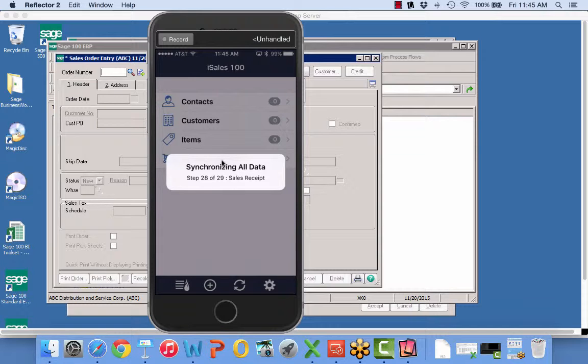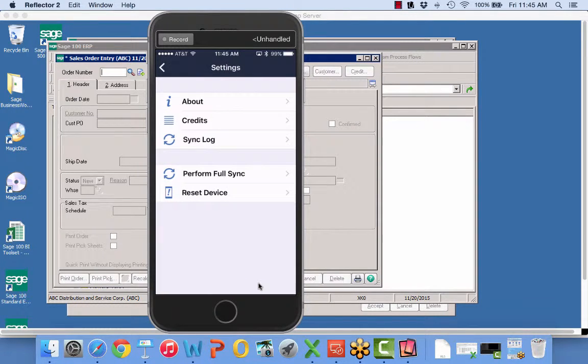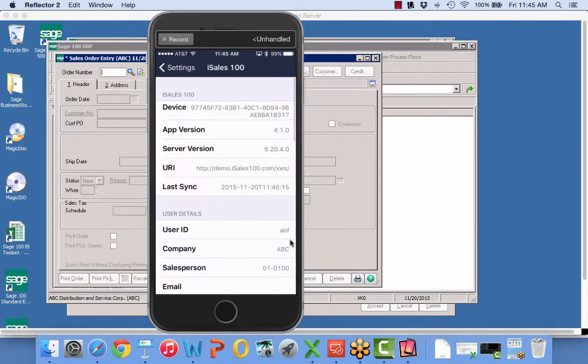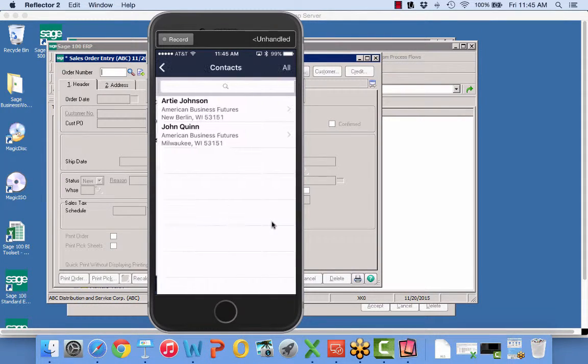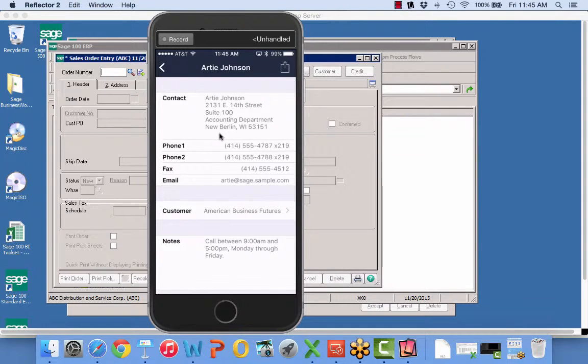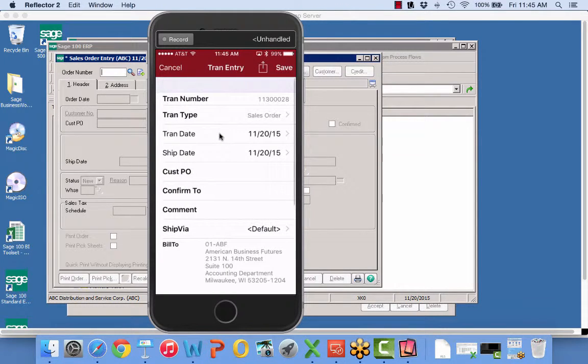Okay, this should be about at the end of my synchronization. And now, lo and behold, I have 2 contacts, 1 customer, only 12 items. All right, tap on my gear button, go to about, and you'll see I'm ABF company. My user is ABF. I look at my 2 contacts, and they're both for American Business Futures. So I could go into Artie Johnson. I have all of Artie's individual phone numbers. I can start a new transaction for ABF company right from the contact record.